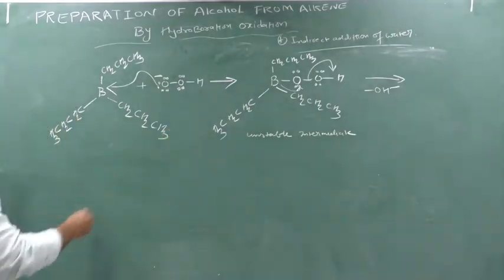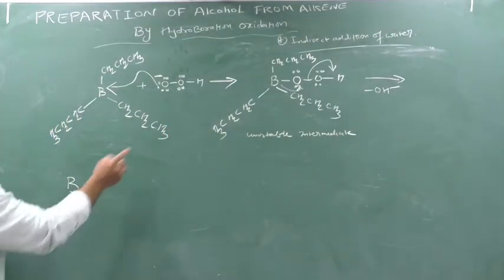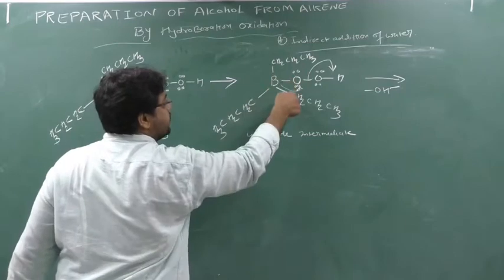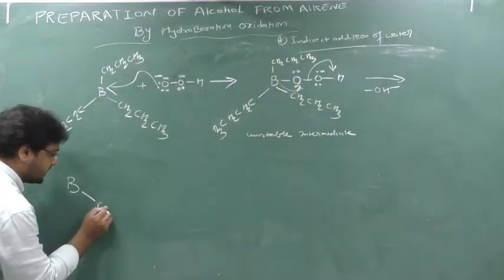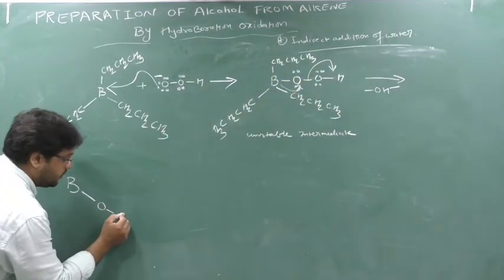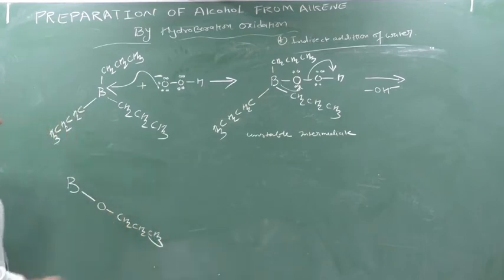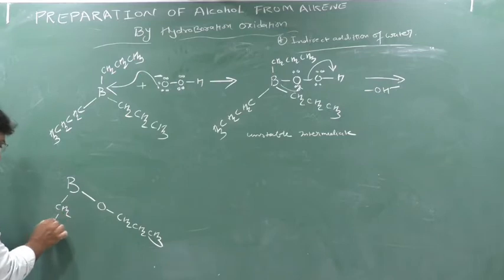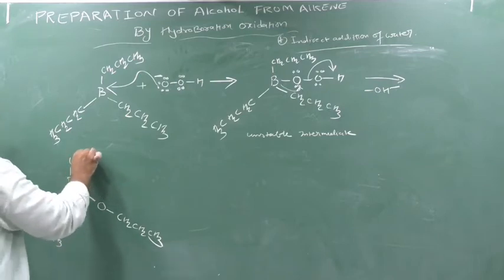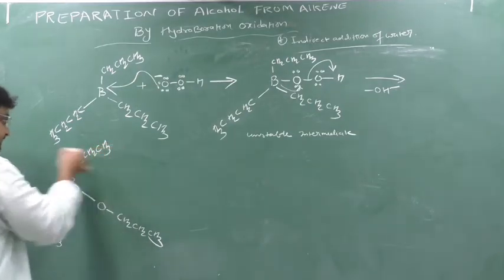So what will happen? See, this will happen. In this bond of boron, oxygen will be entered. So oxygen is entered here, and forms a bond with this CH2, CH2, CH3. Clear? Now here there is only CH2, CH2, CH3.